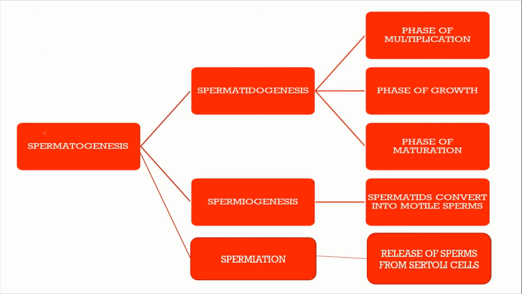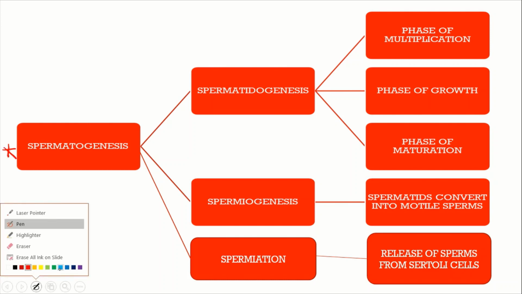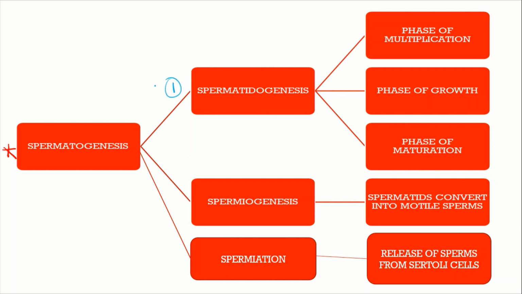Then, this spermatogenesis process actually has three parts. Fine. One is spermatidogenesis, next is spermiogenesis, and the third one is spermiation. The first, spermatidogenesis, means the formation of spermatids.